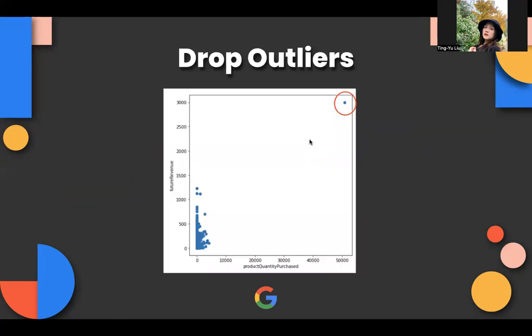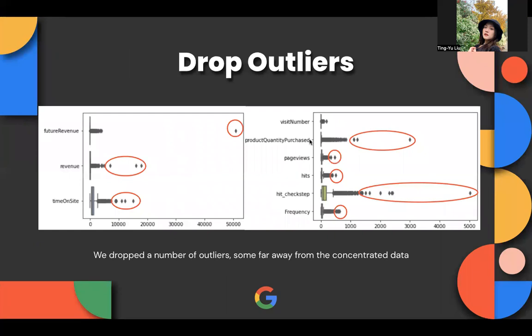As shown in the scatter plots, we saw that some of our observation values are unreasonably away from the main data group. For instance, you can see that for future revenue and purchase quantity, outliers can easily deviate and influence linearity, which might affect the accuracy of our models. In order to be statistically significant, we then drop the outliers by manually posing the threshold for a variable selected, in consideration of keeping some outliers for data integrity.